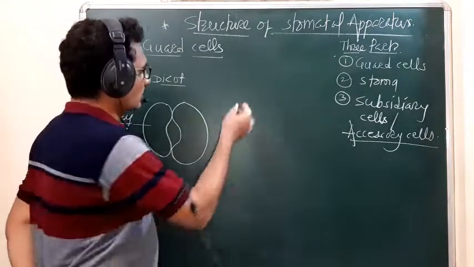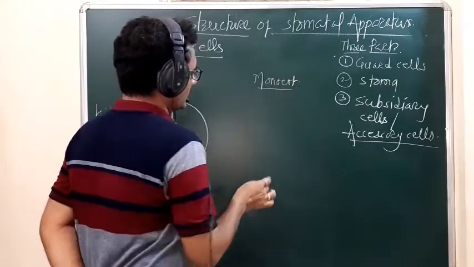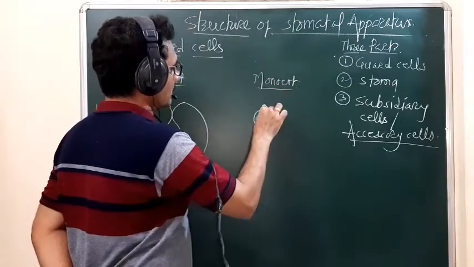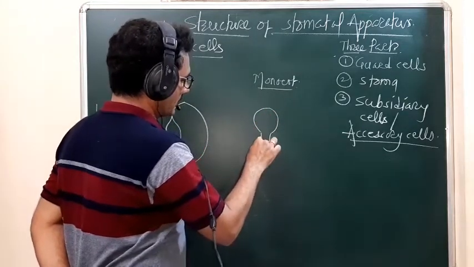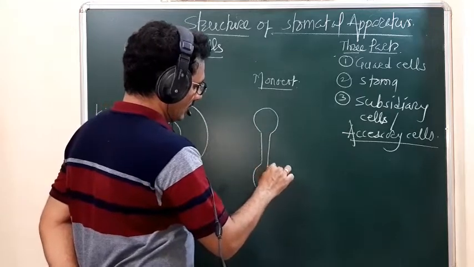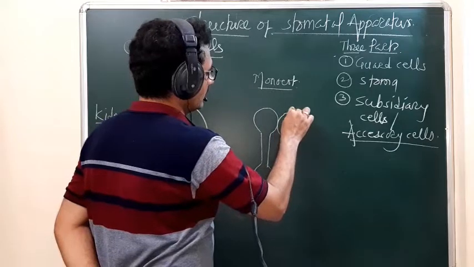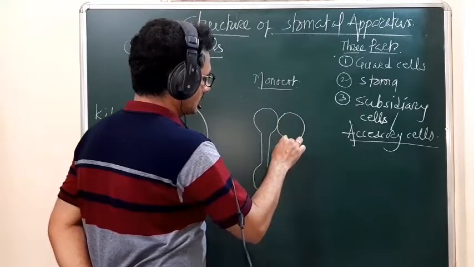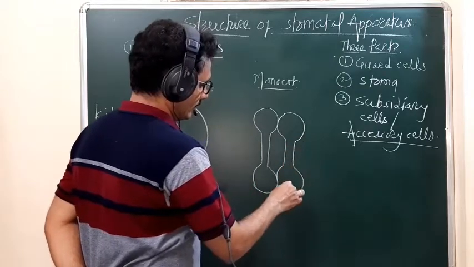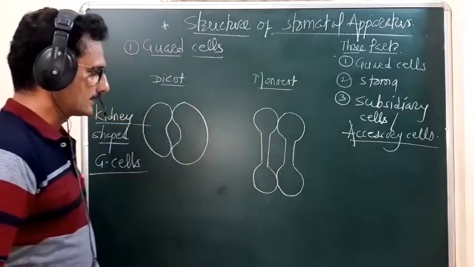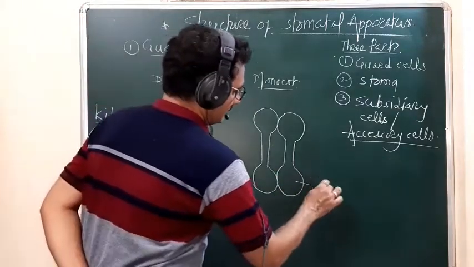Then in case of monocot, the guard cells are dumbbell shaped. So you know what the structure of a dumbbell is. So in case of the monocot, the guard cells are dumbbell shaped. So these are the guard cells in case of monocot.